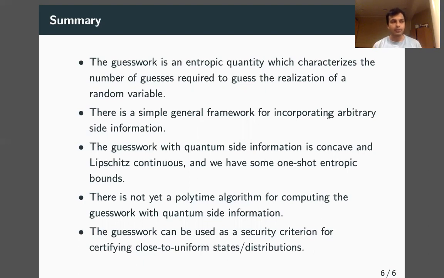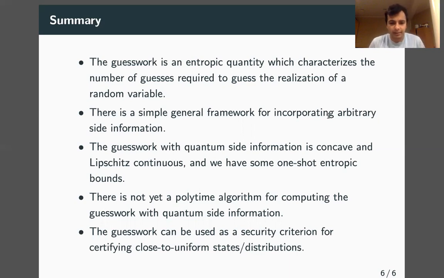What we do prove is that various quantum strategies are all equivalent, which simplifies the computation a lot and also aids in qualitative understanding. Then what we do show later is that the guesswork with quantum side information is both concave and continuous. We have some one-shot entropic bounds, which are bounds that we inherit from the classical case and from classical work done in guesswork.